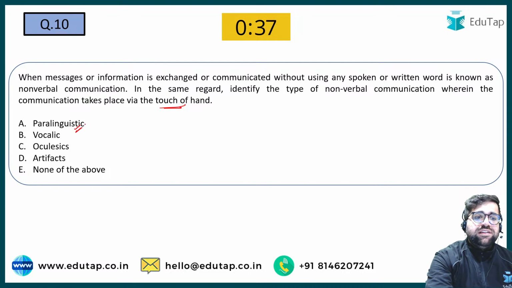See, paralinguistic basically means that you are making a change in your tone. Vocalic is just a synonym of paralinguistic. This is also known as prosodics.